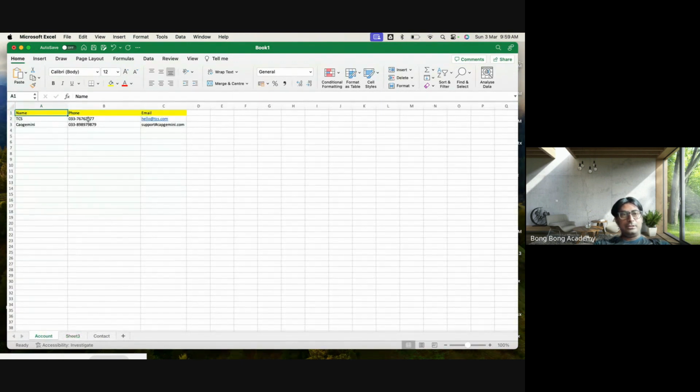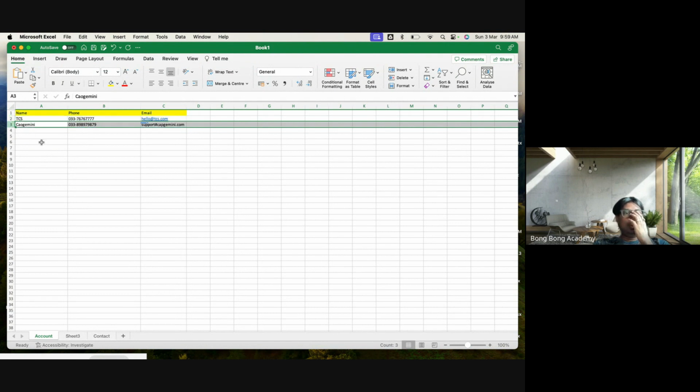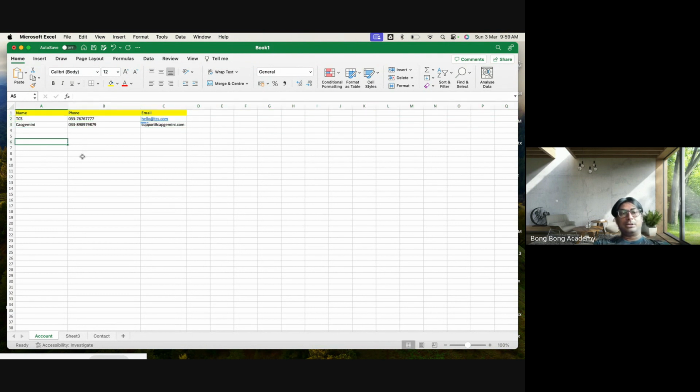Name is a field, phone is a field, email is a field. This total thing is a record. These are each values of that field. When you enter the values of each field, that becomes a whole record. Row is called a record. So there are two records in this table.